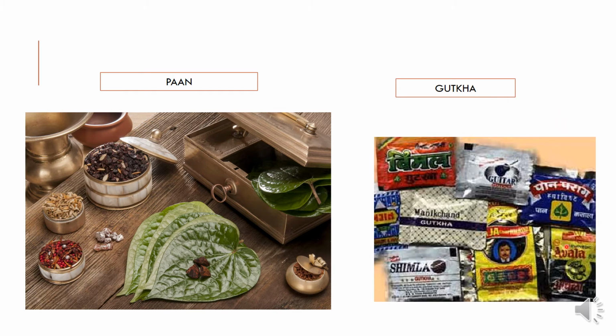Okay, the second most important etiological factor which has been attributed to oral submucous fibrosis or OSMF is gutka. And these are the various brands that are actually available in various parts of the world. And these are some pictures from Southeast Asia.